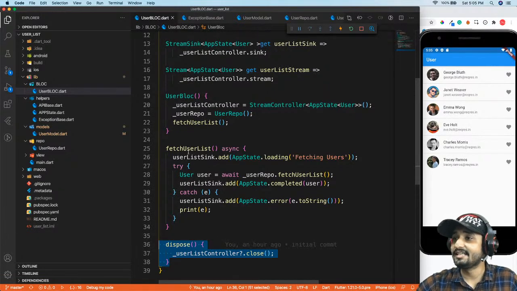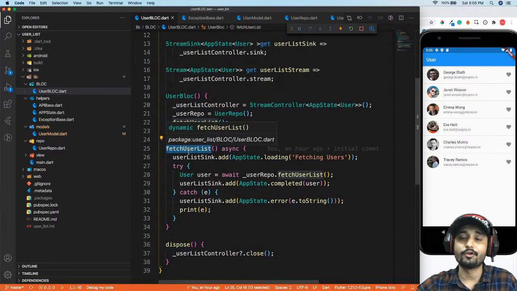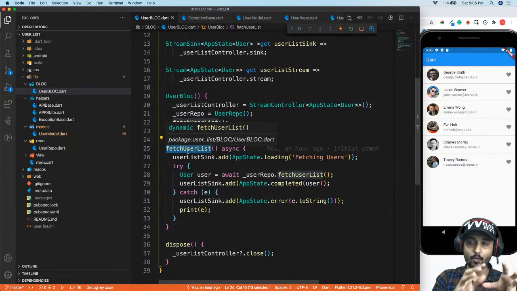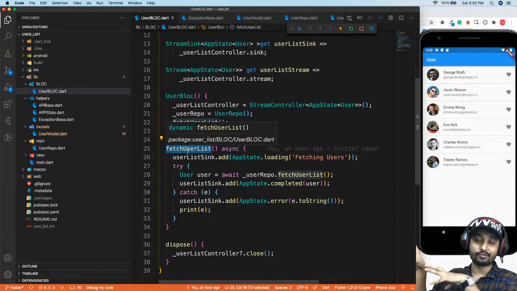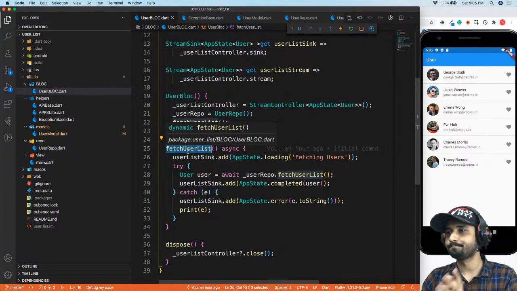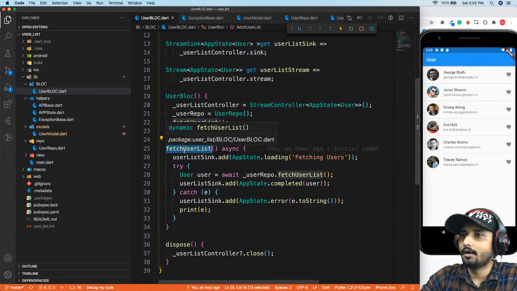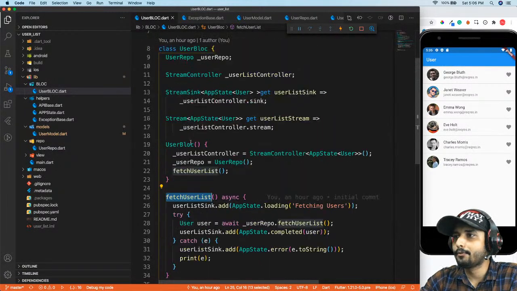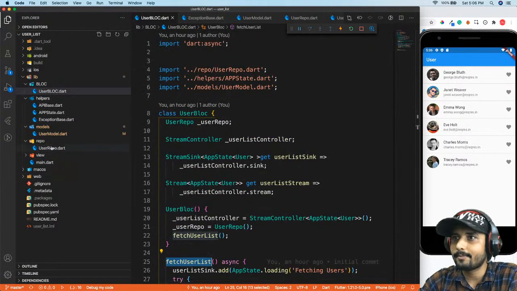So now you can see we have a fetch user list which is going to manage everything. Now let's take a look at the full flow of our app, how it goes from UI to BLoC, then how it goes to the app state, and then how it goes to the user model. So let's go ahead and try to put some debug points. I hope I will not mess it up because there will be so many debug points.